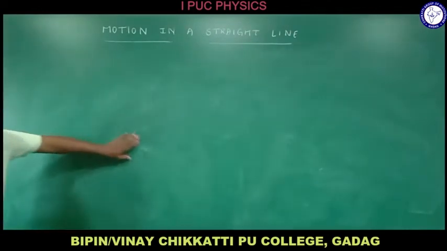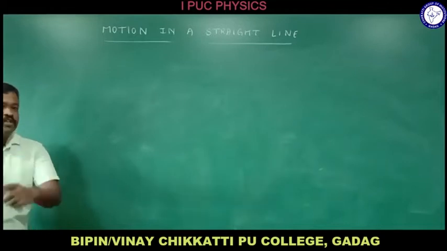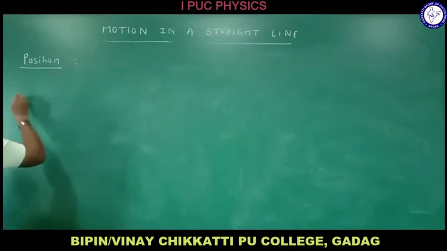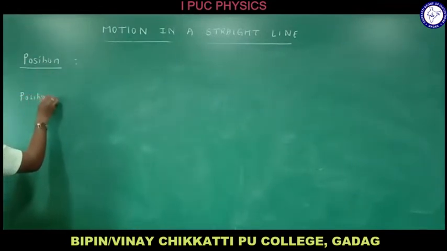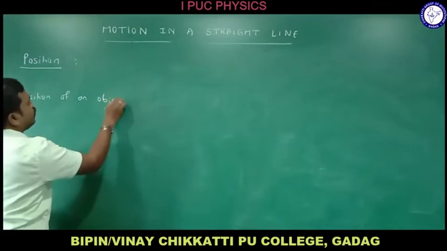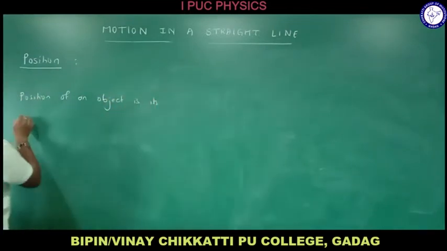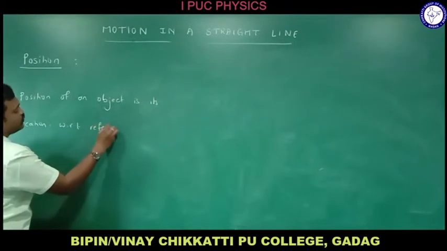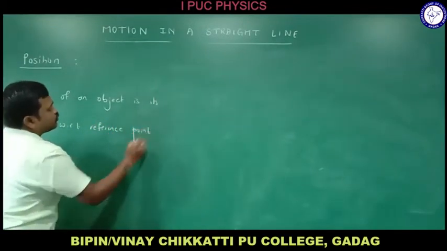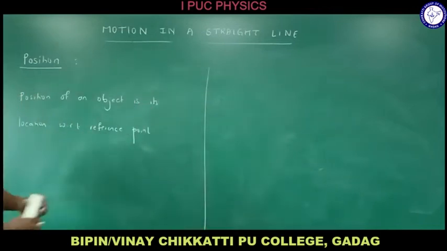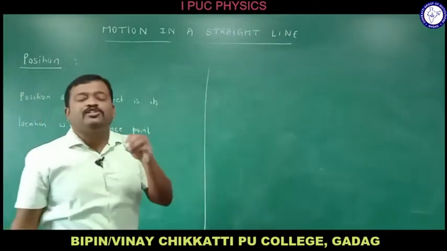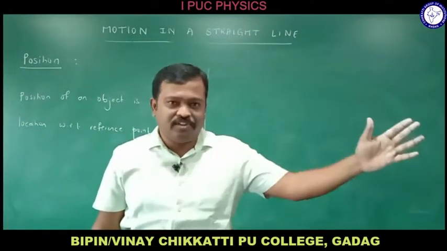After studying what actually motion is, let me go with the next concept, that is position. Let me speak about what actually position is. The position of an object is its location. Position is always its location; already I told you, it is with respect to a reference point. So the position of an object is its location with respect to a reference point, right?